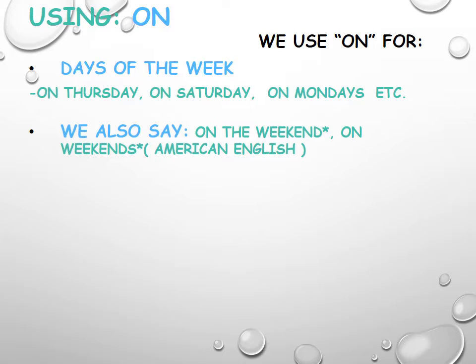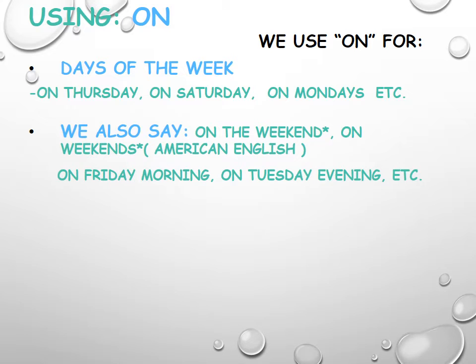But you can say even on the weekend or on the weekends because it's not wrong. It is used in American English. Another usage of on is on Friday morning, on Tuesday evening, with the parts of the day.